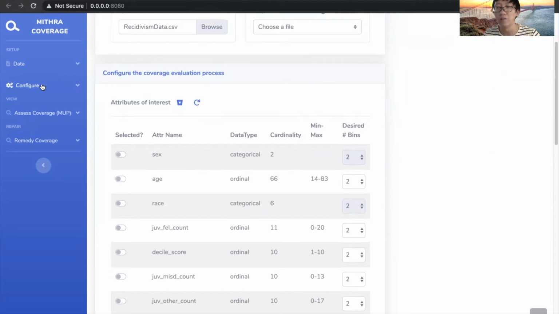Apparently, not all of these variables are critical to intersectional fairness. Hence, the user needs to select a subset of all variables that MithraCoverage should consider when evaluating coverage. For demo purposes, we choose 4 variables that are obviously related to intersectional fairness: gender, race, age, and marital status.